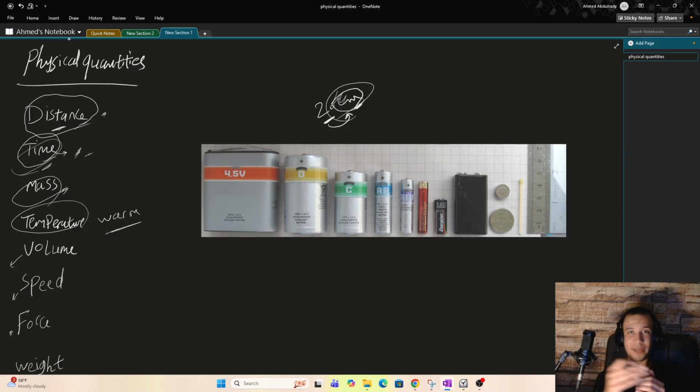Because we want to advance science. We want to experiment and we want to standardize science, okay? So in order to do this, we need to have standardized units.